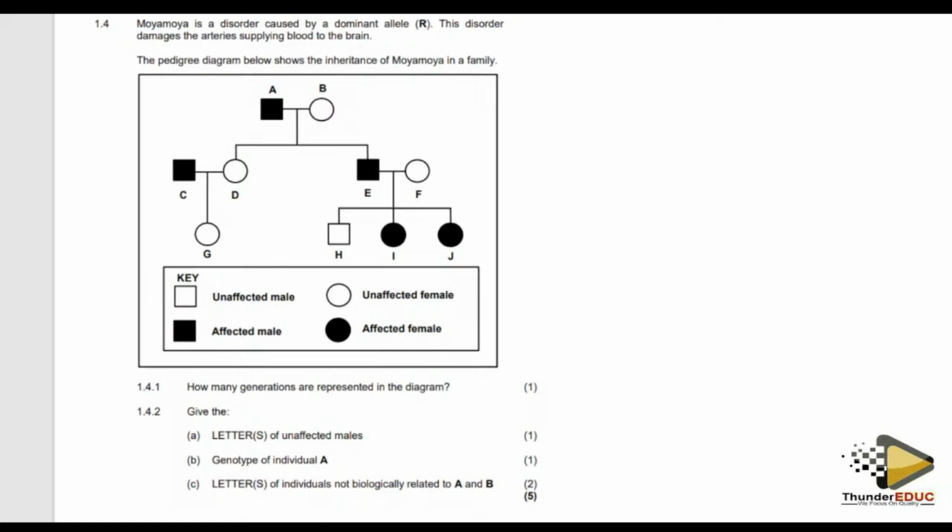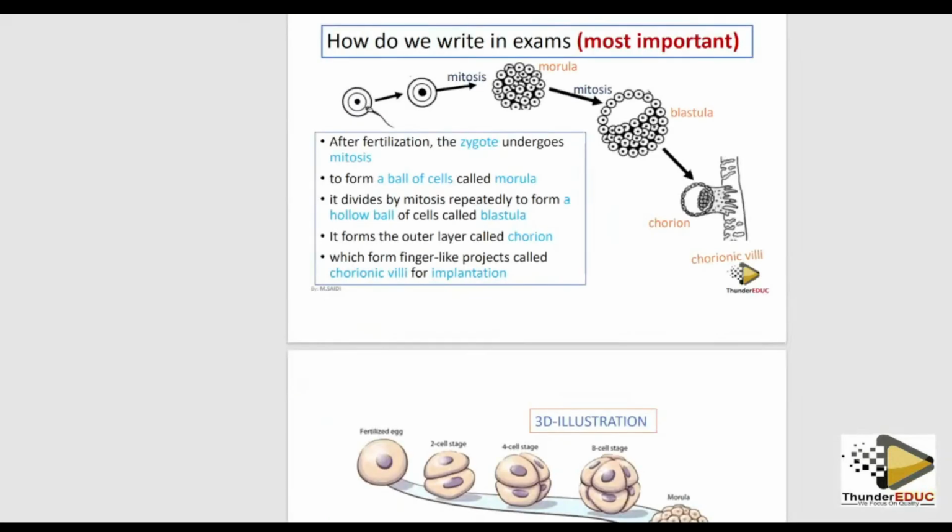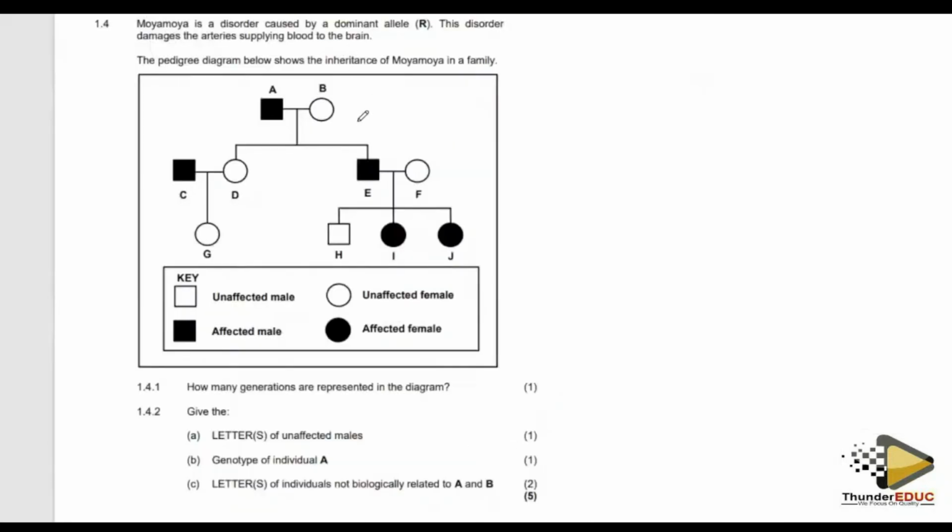All right, the first question. These are national examination questions, obtained from the past papers. Please always and always use these past papers so that they can guide you. All right, the first question is saying that Moya is a disorder caused by a dominant allele, capital R. You see, the question is stating that it is caused by a dominant allele.